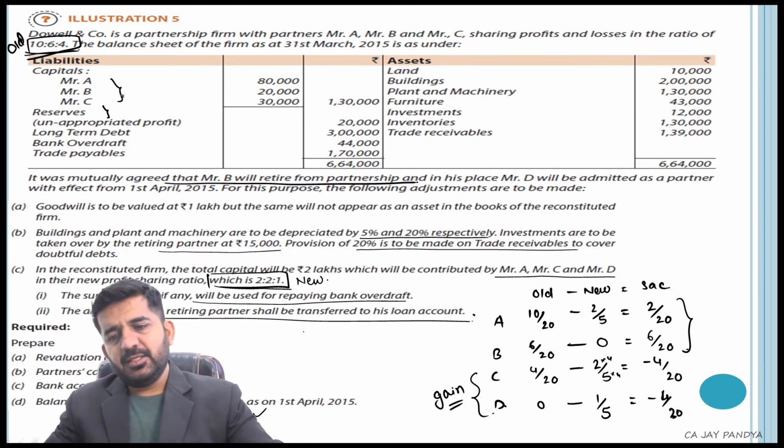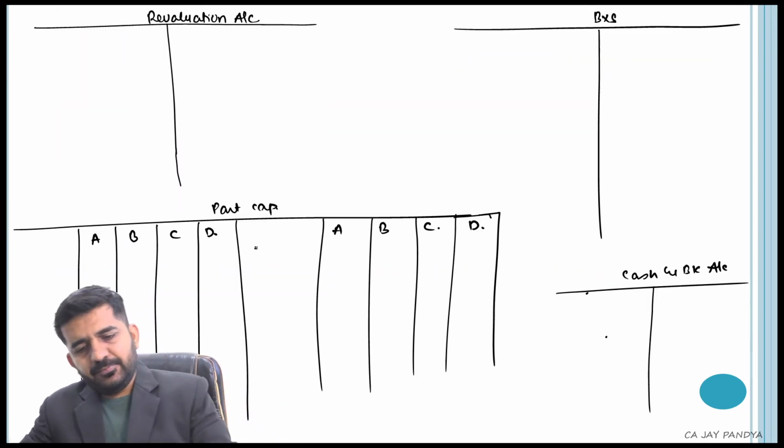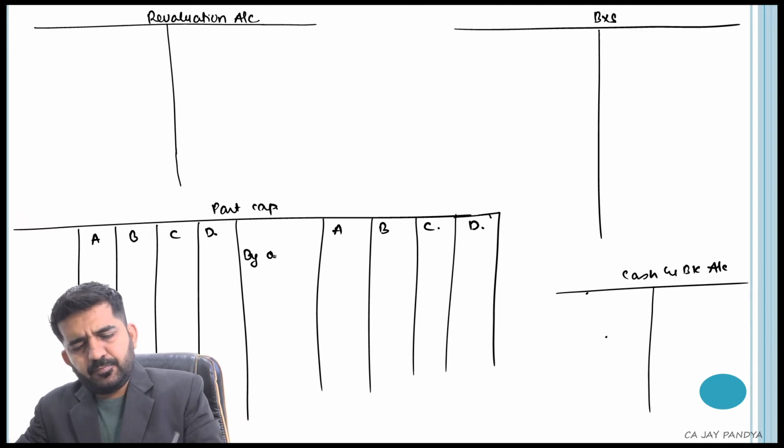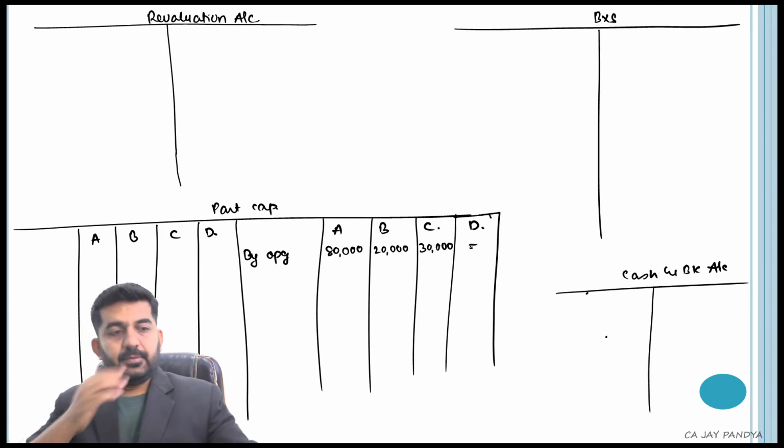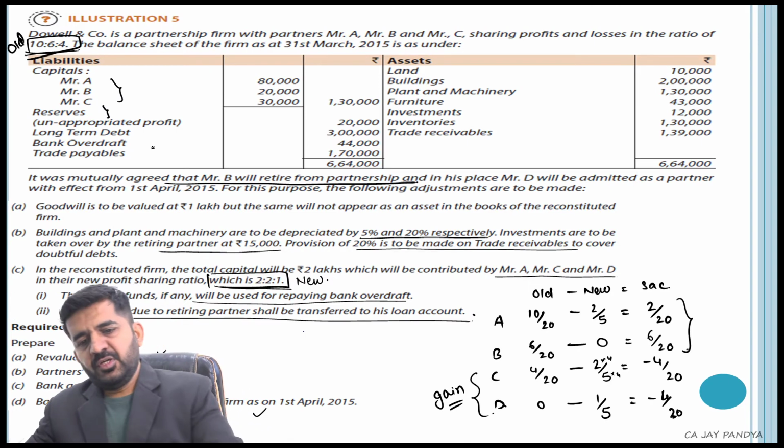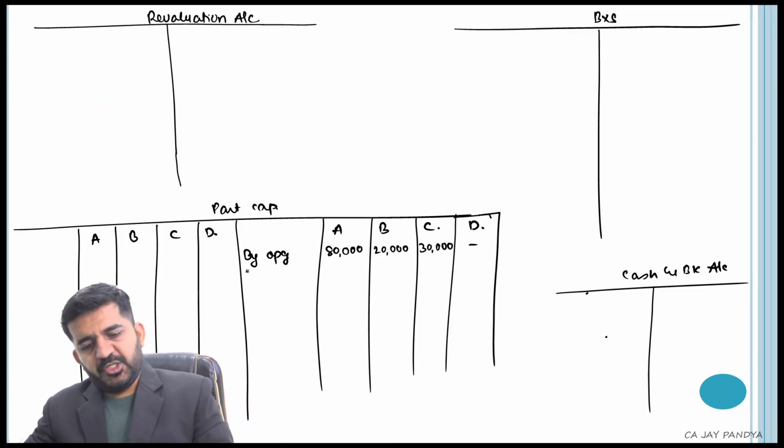A, B and C, capital is 80, 20, 30. Reserve 20,000 in old ratio.